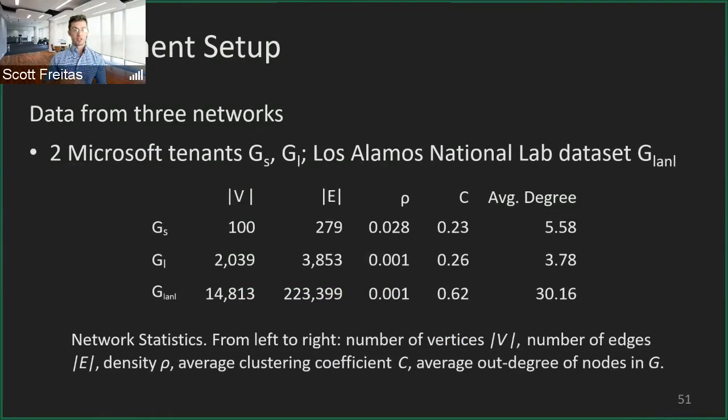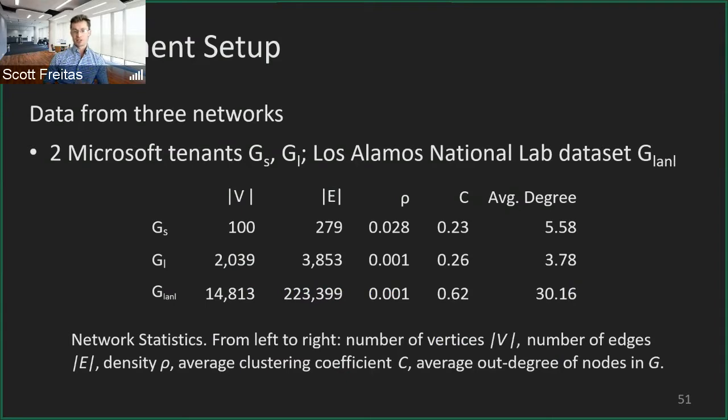So this moves us up to the experimental setup. That was the technical aspect of it. We collect data from three different networks: two Microsoft tenants, GS and GL, along with the Los Alamos National Lab dataset, GLANL. Here we provide some statistical information on the different networks. We can see they range in size quite a bit. GS has 100 nodes and 200-something edges. GL has about 2,000 nodes and 4,000 edges respectively. And GLANL is very large, having almost 14,000 nodes and 223,000 edges.